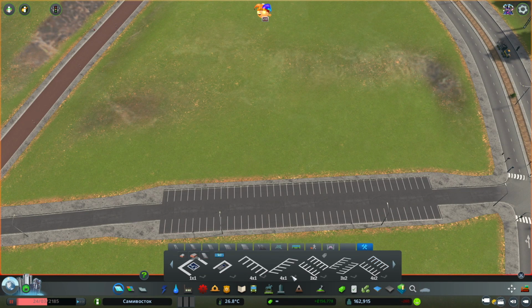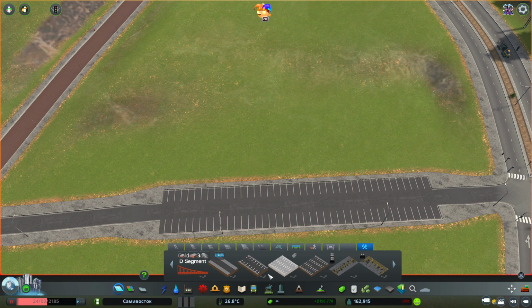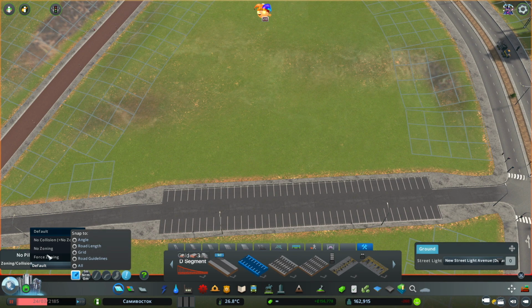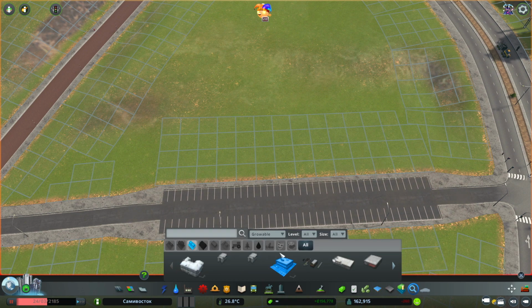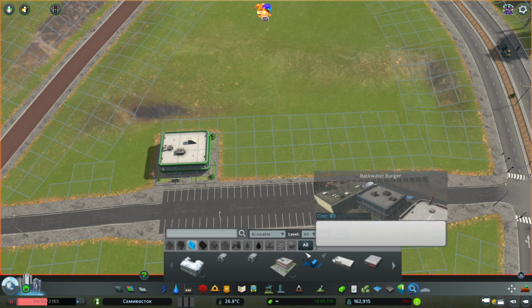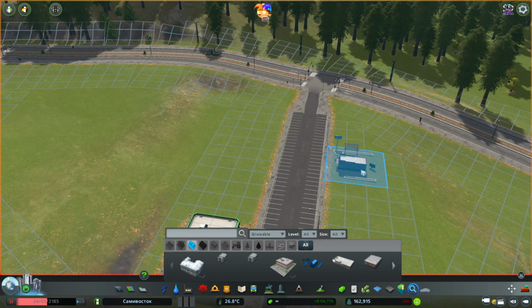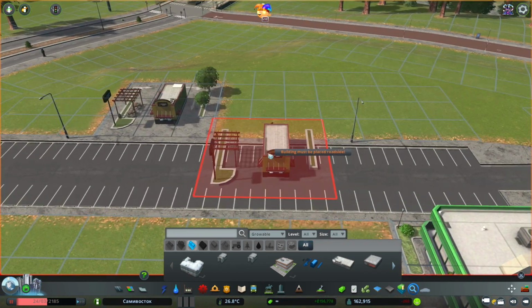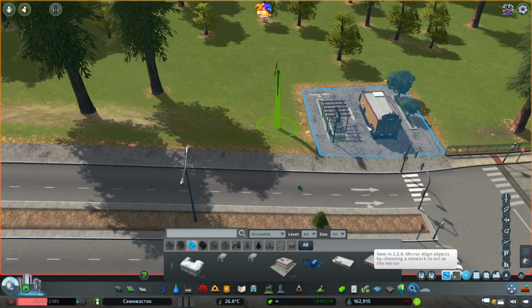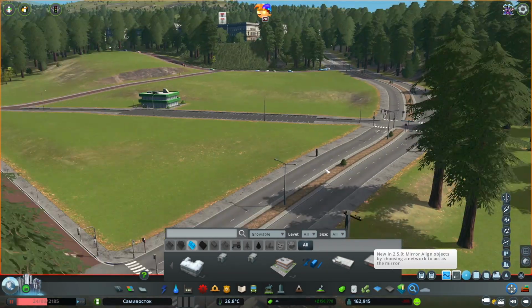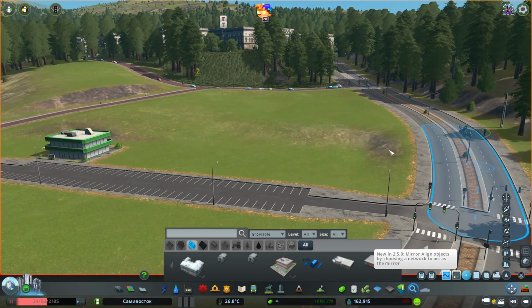Oh yeah, one thing I forgot is that to actually be able to put shops on here, you have to go like this, force zoning. So then we can actually put it on there, which is fine. It's just something unusual. Oh, we've got, is this a little drive-through thing? Let's put this down here. There we go. That'll probably be the only building on this side of the road, because we want to keep this minimal. We don't want to disrupt all the little animals.